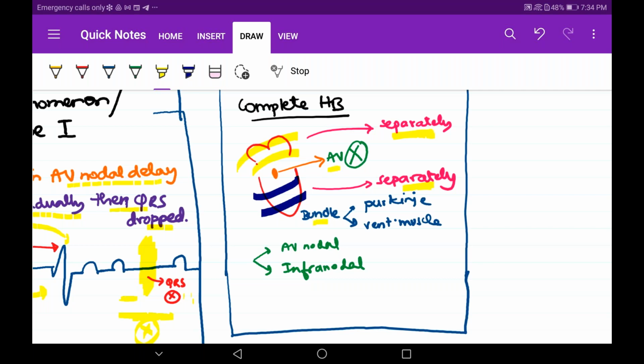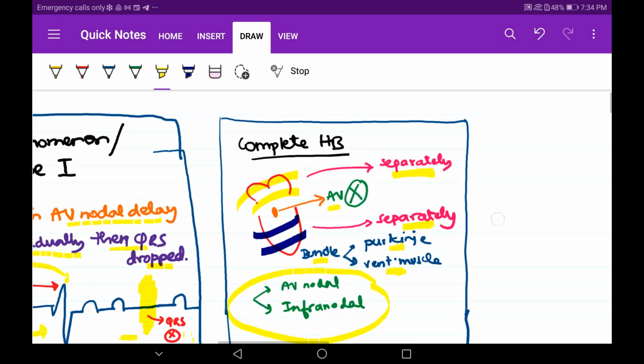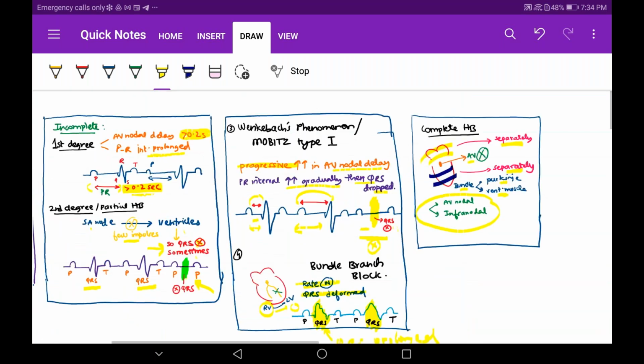And then the bundle of His, Purkinje will stimulate. If Purkinje is also not working, ventricular muscle will stimulate. Here, write only two types: AV nodal and infranodal. That's all you have to write in the heart blocks. This is the theory question.